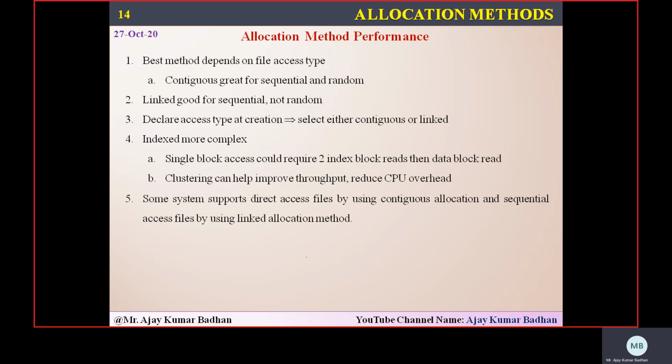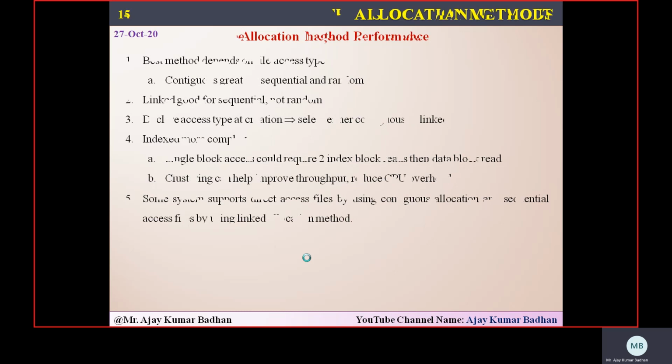From the performance point of view, sequential and direct access we can apply for continuous allocation. Whereas in linked allocation, we can apply only sequential. Direct we cannot, because we don't know the internal pointers where the data is exactly stored. And coming to the index, it supports everything, sequential, direct, everything. So we don't have any problems related to external fragmentation, but yes, internal fragmentation will exist.